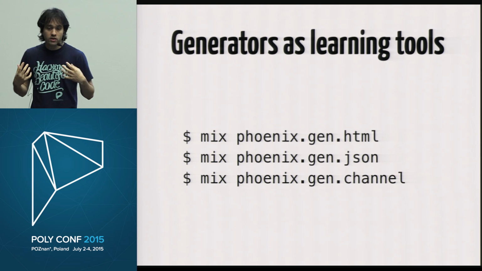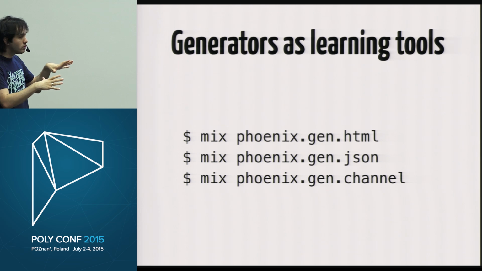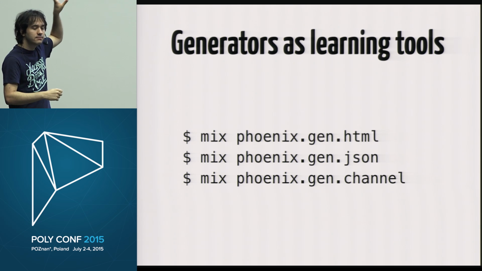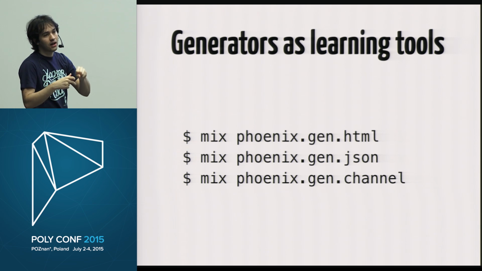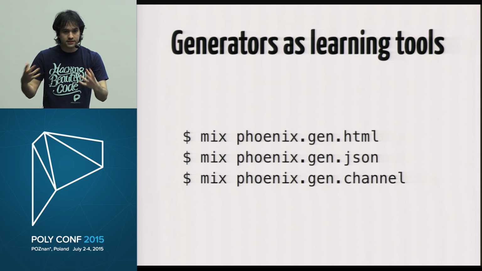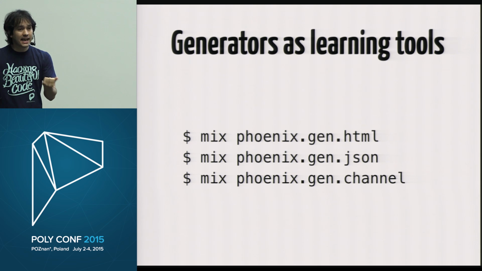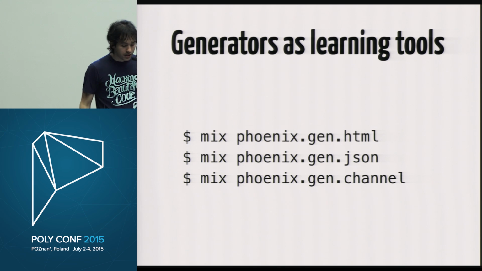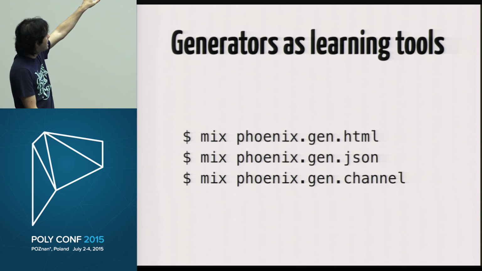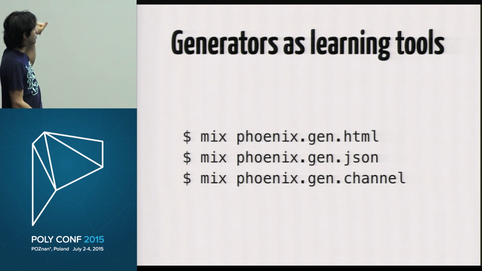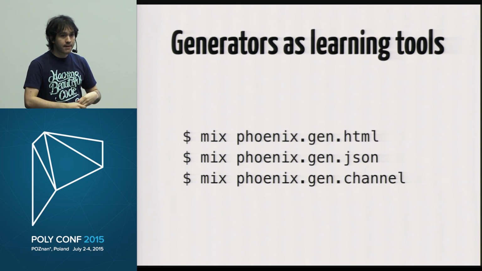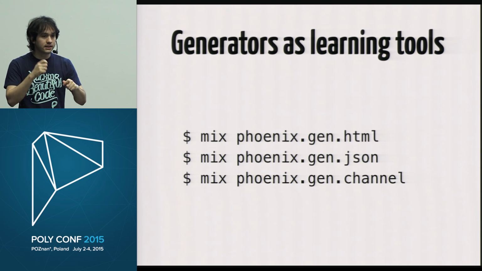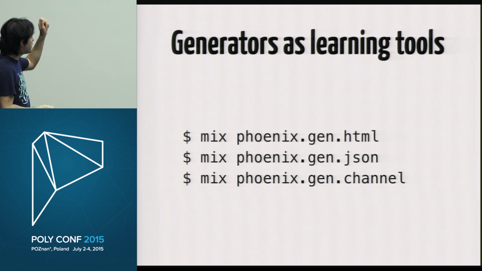So we want to have those things that show, hey, how do I create something that's HTML based, like how do I write something that's going to generate some forms? I can get those form results, input them into the database, and so on. Okay, so that's what phoenix.gen.html is going to do. But if all you want is to build an API backend, you can call the JSON one. Or if you're more interested in the real-time features with channels, you can call the channel one.